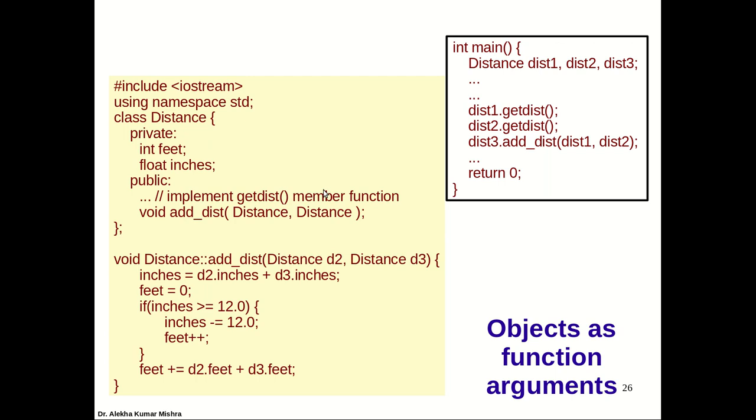And here is add distance. Within the defining of the member function, it takes two objects of distance type. The add distance member function takes two objects of distance type. So let's see the implementation. We assume that whenever add distance is called, two distances are already there, and they have some values in terms of feet and inches.